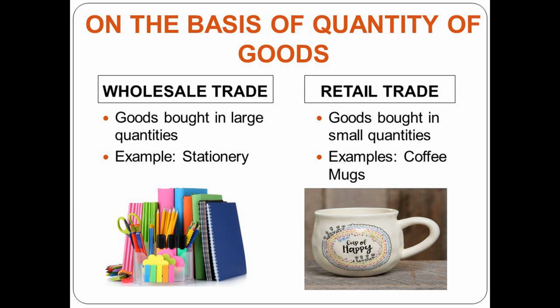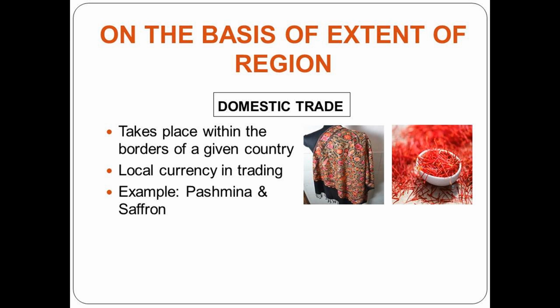Then we have retail trade. When goods are sold in small quantities, it is called retail trade. Here, the retailers sell the goods to the customers for personal use only, and not for resale or business purpose. For example, you go to buy a coffee mug from a shop and make use of the mug after the payment is done. Now, we will discuss the trade which is based on the extent of region.